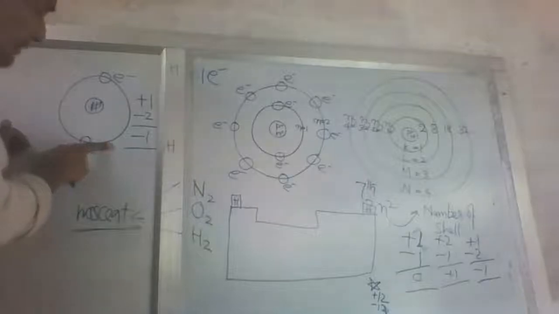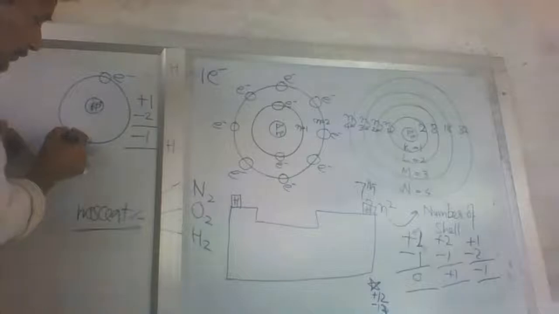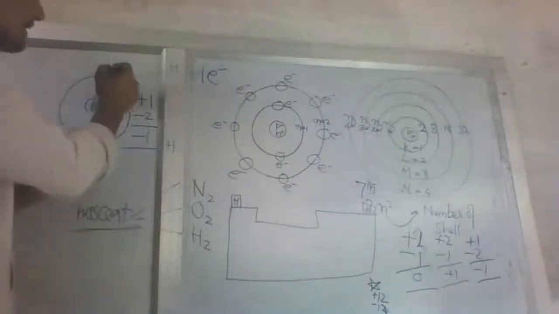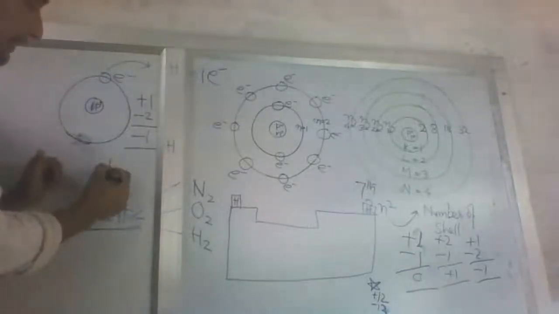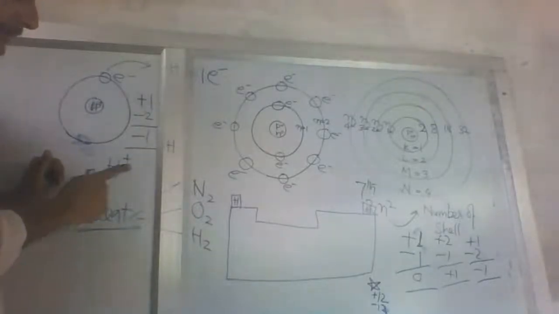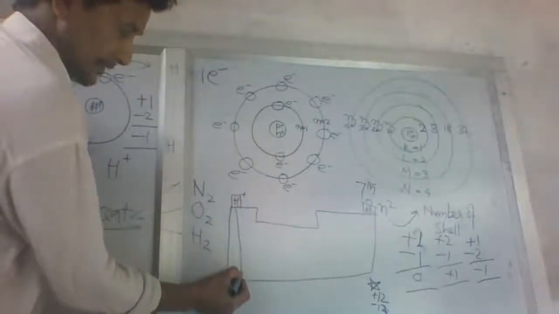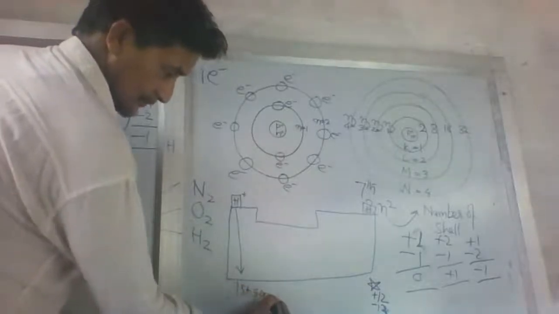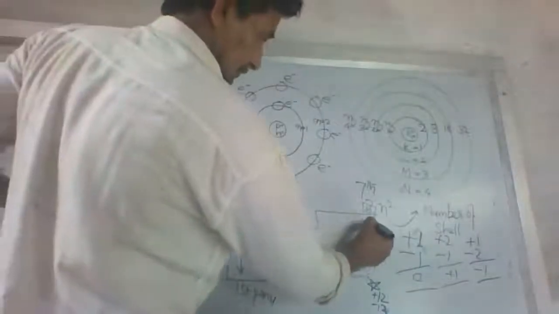Now, if it does not accept an electron, then what will happen? To make any other element reactive or effective, it can give one electron. When it gives one electron, hydrogen becomes positively charged. When hydrogen becomes positively charged, then we kept it here as plus. This is the first period, first group. This is the group and this is the period. This is the first group and this is the 7th group.